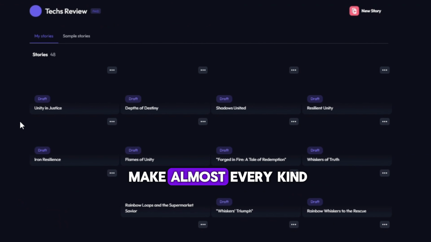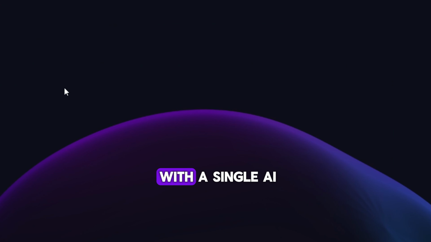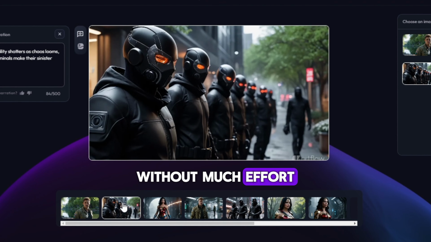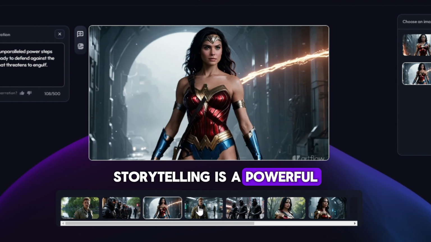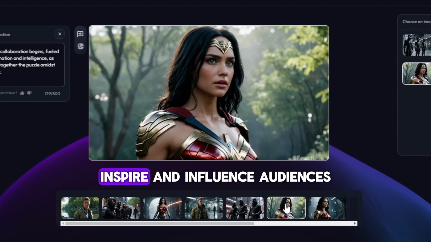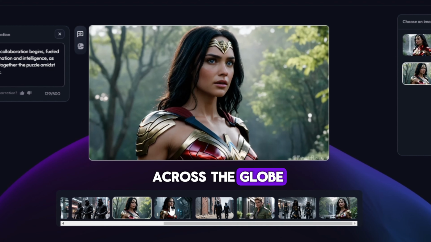You will be able to make almost every kind of story you want to make with this single AI without much effort. Storytelling is a powerful tool that can captivate, inspire, and influence audiences across the globe.